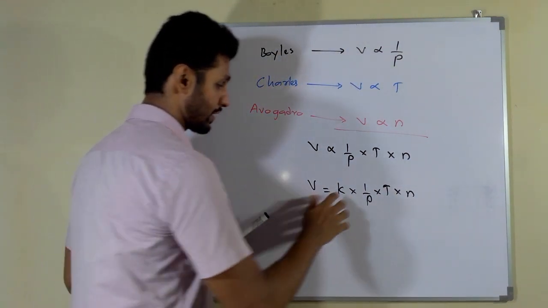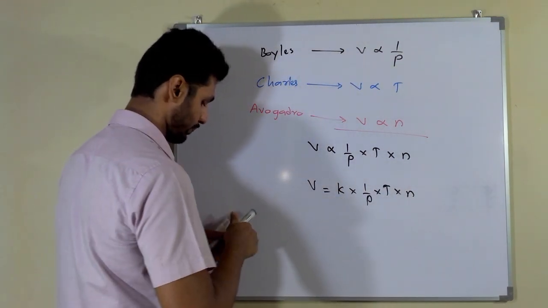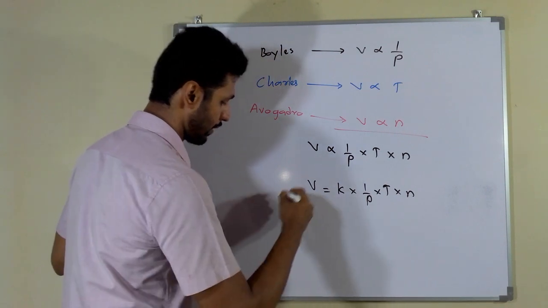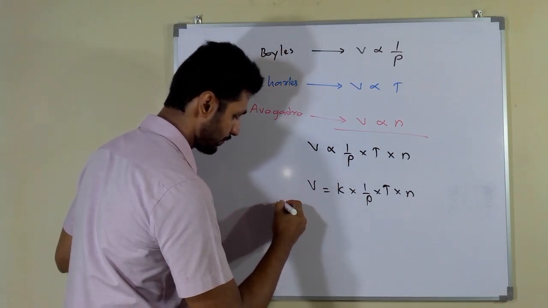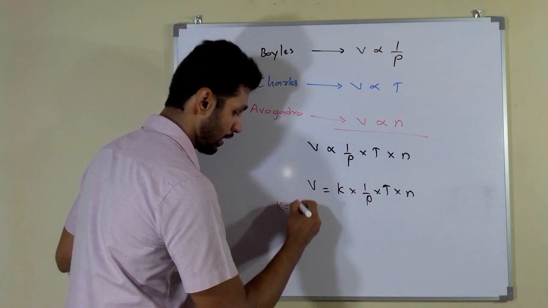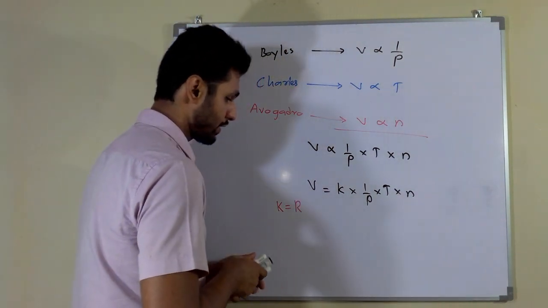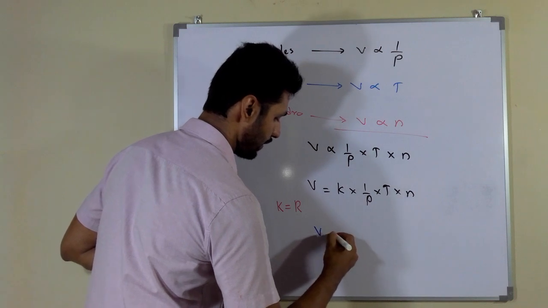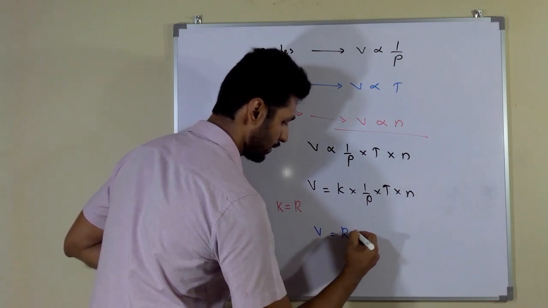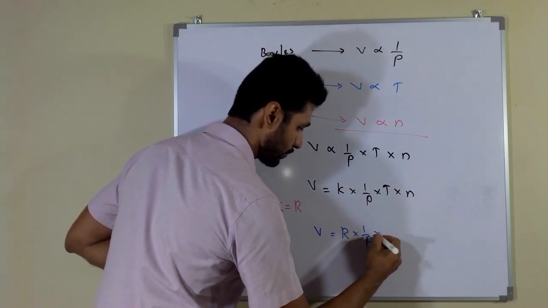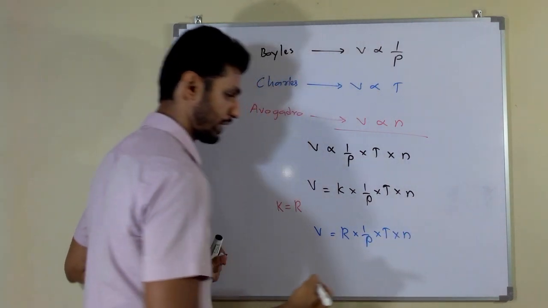So if this K is equal to R, R means gas constant, then we can write V is equal to R into 1 over P into T into number of moles N.